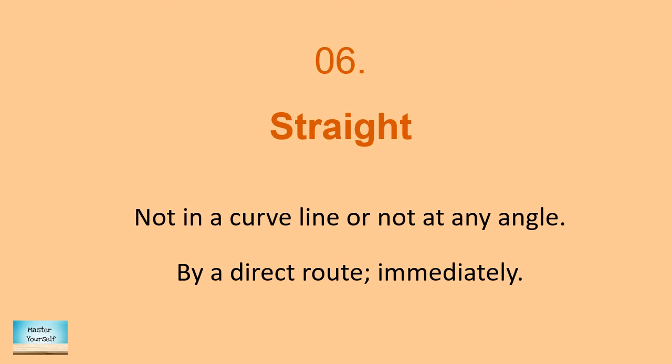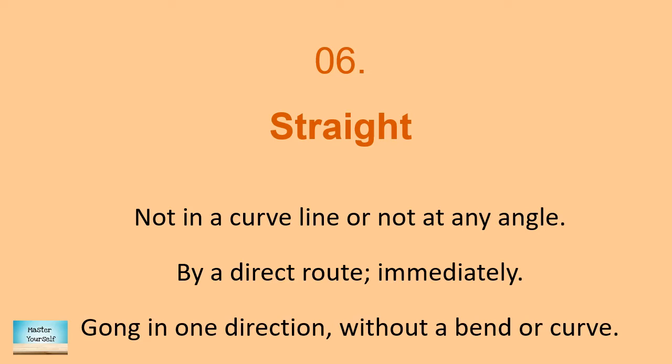Straight. Straight means not in a curved line or not at any angle. For example, I stretched my arms straight. Straight also means by a direct route or immediately. For example, I walked straight to my home. Both these examples are based on adverbs. Going in one direction without a bend or curve is straight. And here straight is used as an adjective. For example, I drew a straight line.